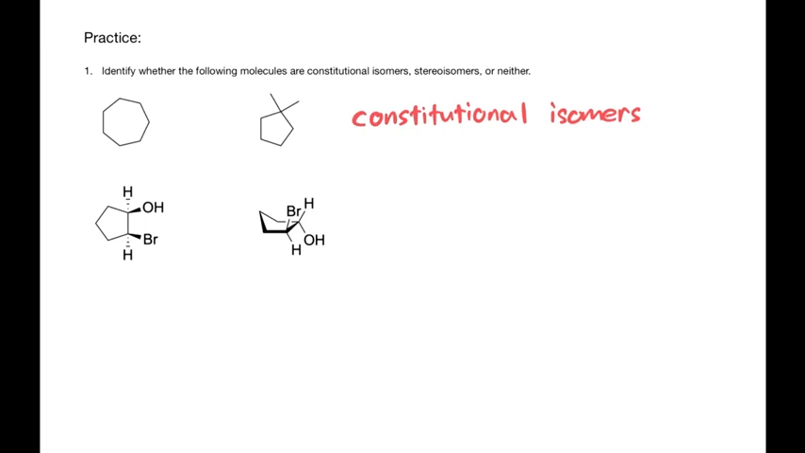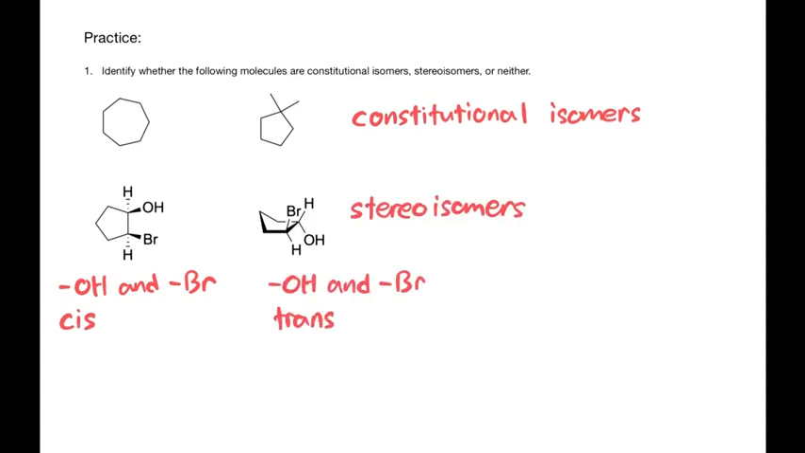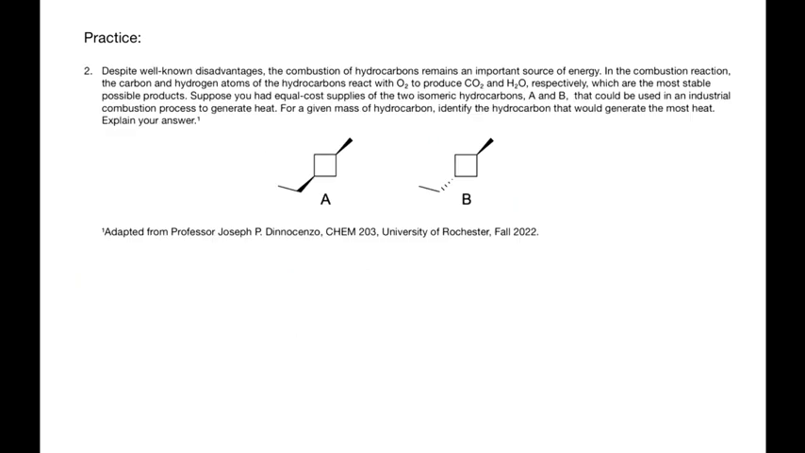The second pair of molecules are isomers with the molecular formula C5H9BrO, shown in two different perspectives. The molecule on the left has both substituents cis to each other on the ring, whereas the molecule on the right has both substituents trans to each other on the ring. Therefore, these molecules are stereoisomers as they have the same atom-to-atom connectivity, but differ in the spatial arrangement of their substituents. Let's move on to the next question.